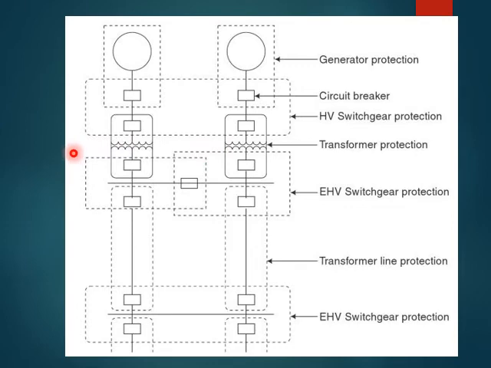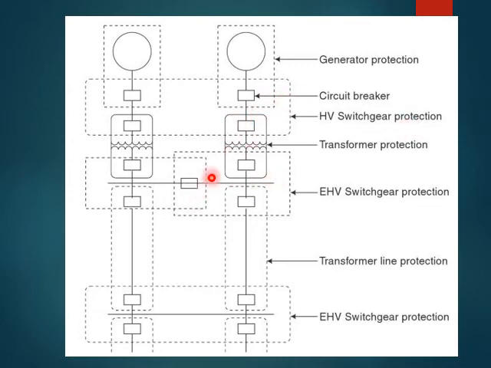right? Therefore it says that different neighboring zones of protection are made to overlap with each other to ensure no part of the power system remains unprotected, right? And this is how the protection has been done.